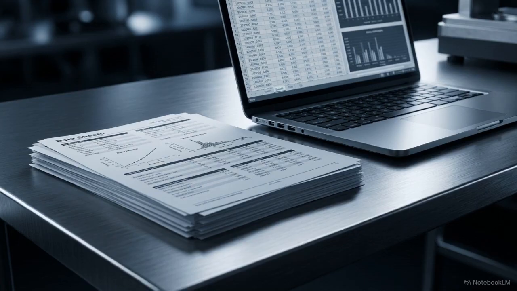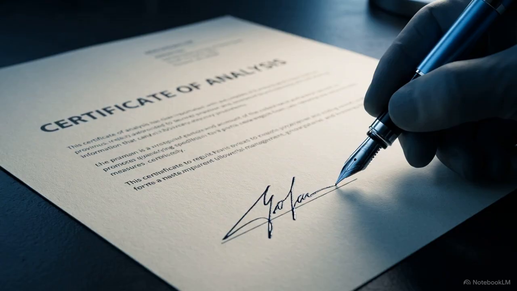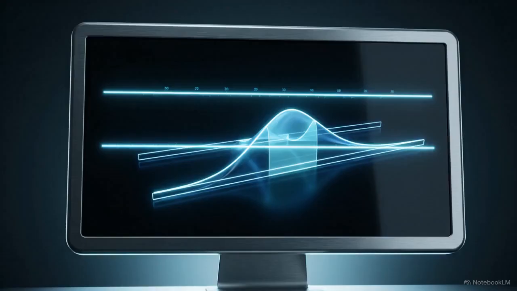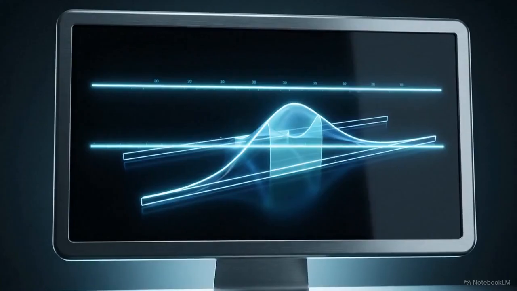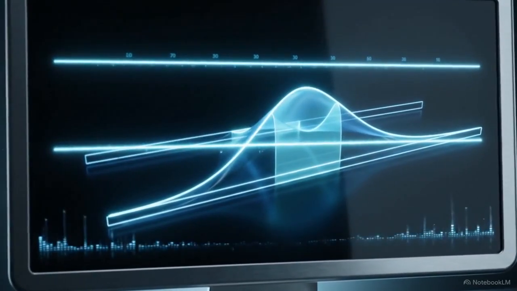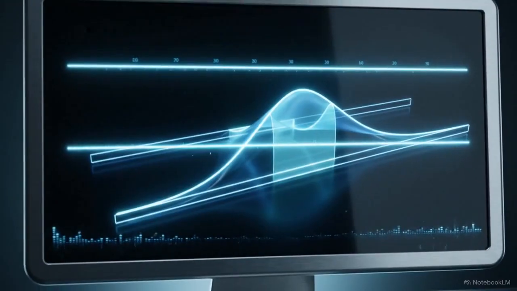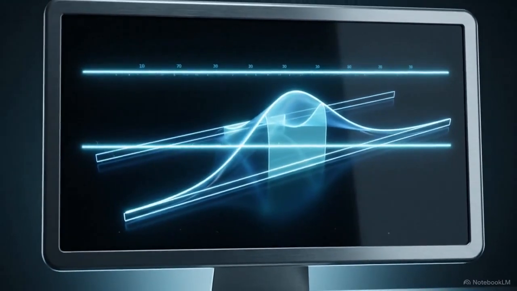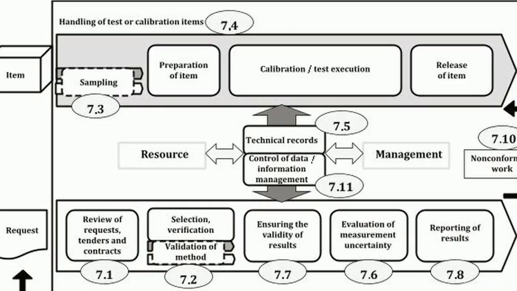Once the data is generated, it moves to the reporting stage. Here, raw, uncertain data is analyzed to deliver a definitive, legally defensible verdict for the client. Labs apply specific decision rules and statements of conformity. They evaluate the statistical curves against predefined limits to clearly declare a pass or fail. This schematic outlines the laboratory's overarching management system from Clause 8.